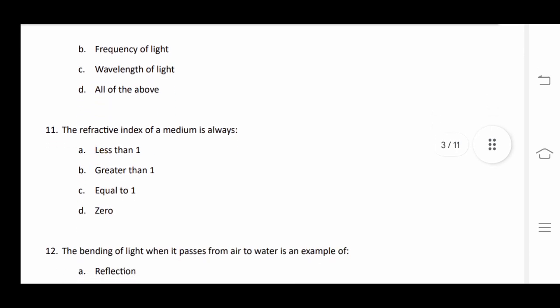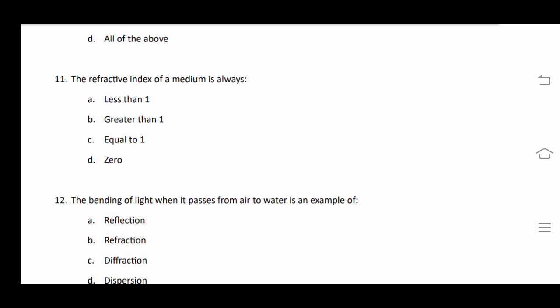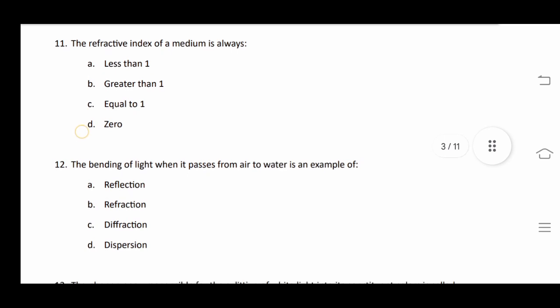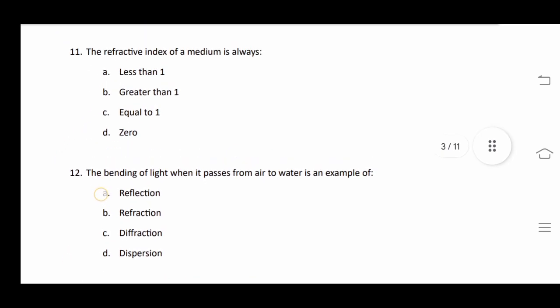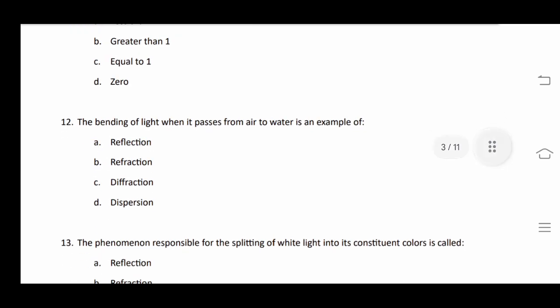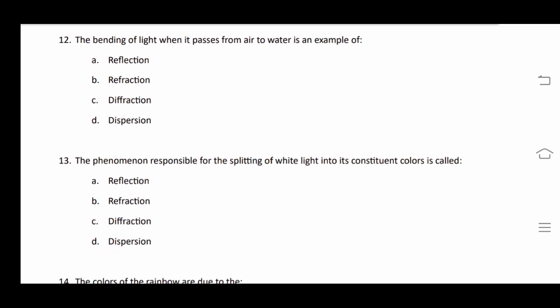Our next question, refractive index of a medium is always greater than 1 and refractive index of vacuum is equal to 1. Refractive index can never be 0 or less than 1. So answer of 11th question is B, that is greater than 1. Our next question is the bending of light when it passes from air to water is an example of, as the light is changing its medium, so it will be an example of refraction. Option number B is the correct answer.